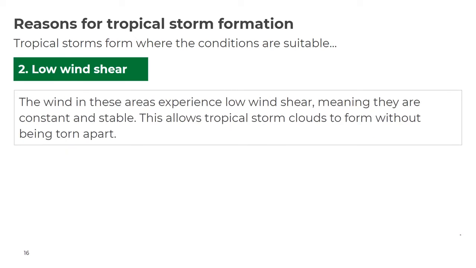The second reason why tropical storms form in the areas we have found out about today is due to something called low wind shear. The wind in these areas experience low wind shear, meaning they are constant and stable. This allows tropical storm clouds to form without being torn apart. If there was high wind shear, it would mean that the storm clouds would not remain stable and the storm clouds would be broken up and the storm could not form.